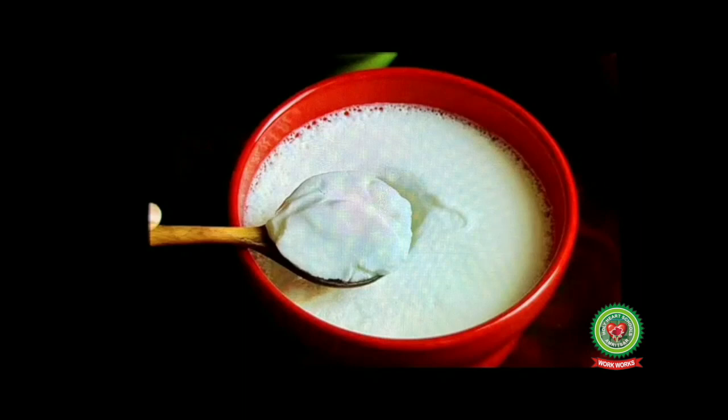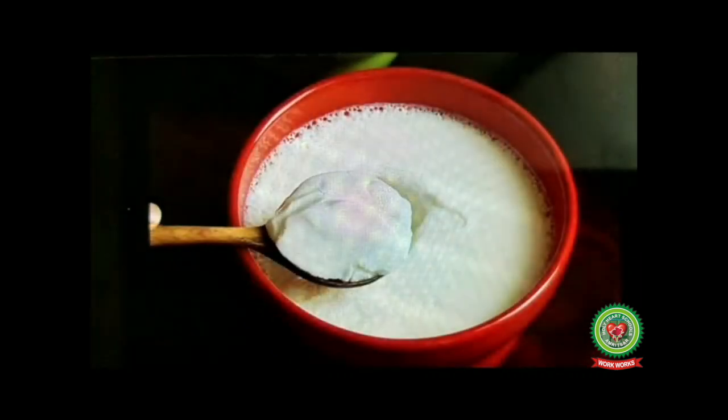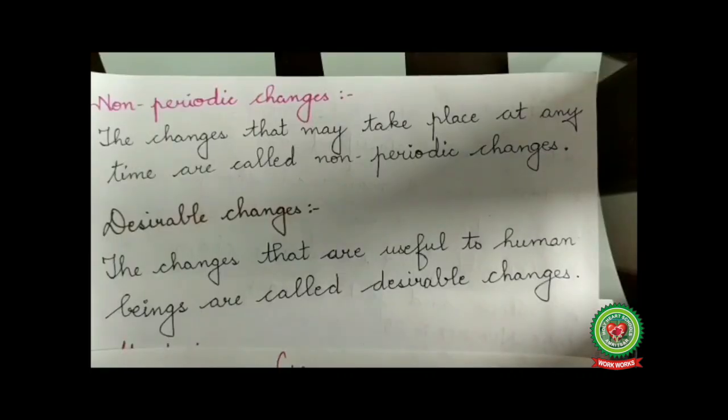The first example we take is the formation of curd from the milk. Formation of curd from the milk. Is it useful to us? Yes. So the type of change which is useful to us is called a desirable change. So, desirable changes are defined as the changes that are useful to human beings.